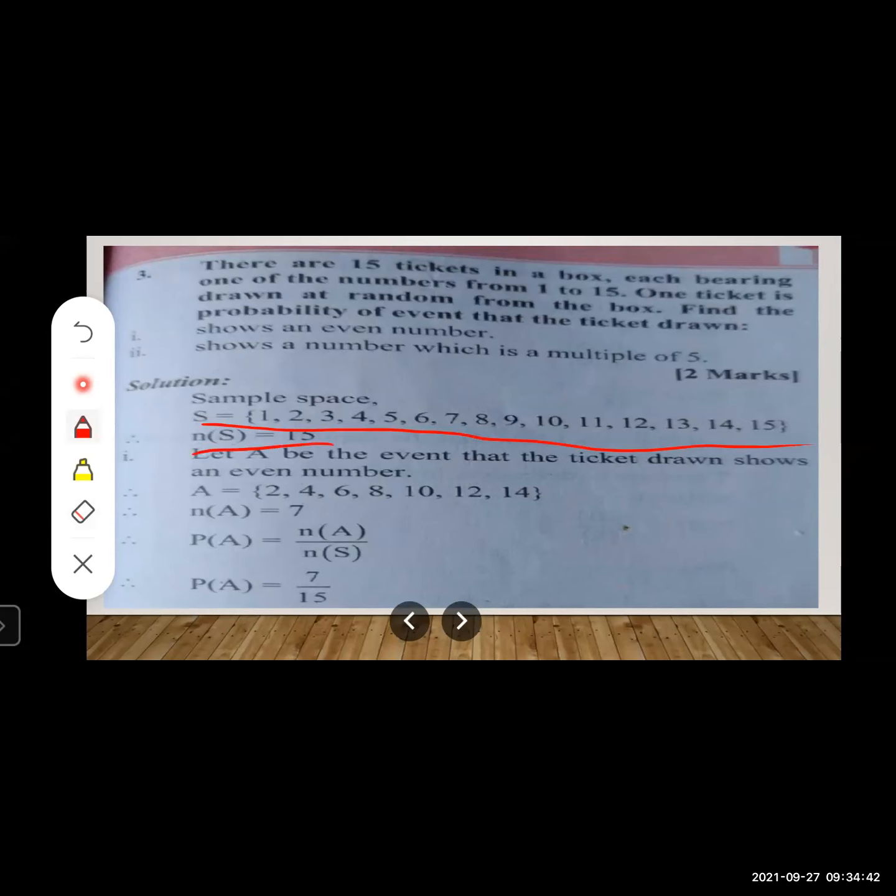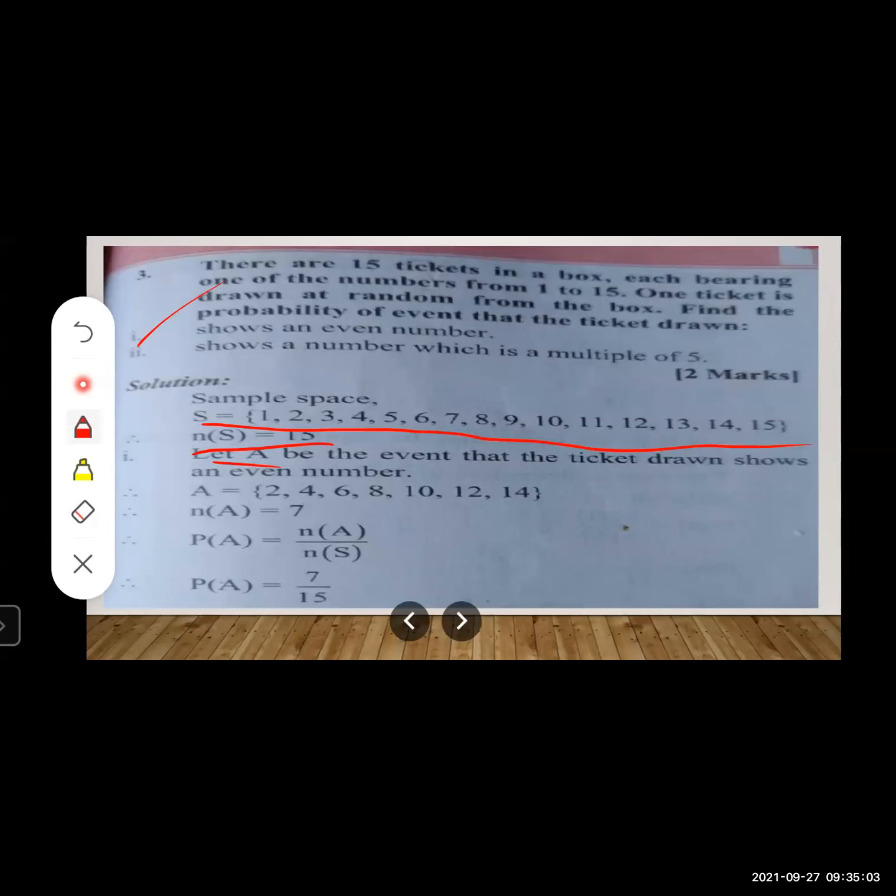So total number of sample points, we are going to write NS is equal to 15. Now let us move to the first condition. What is the first condition? The ticket drawn shows an even number. Our favorable outcome we have considered as A be the event that ticket drawn shows an even number.